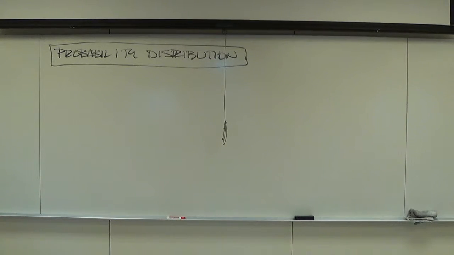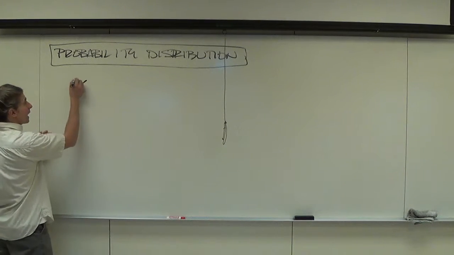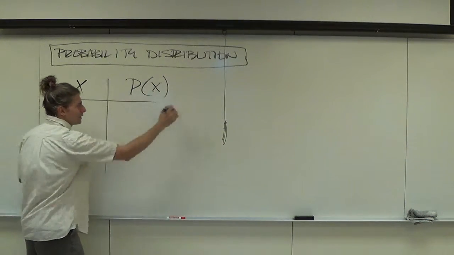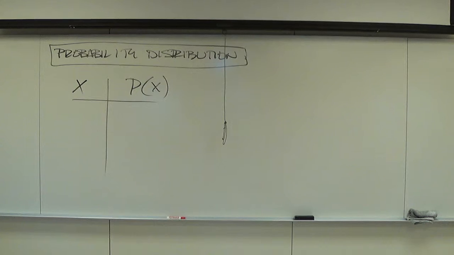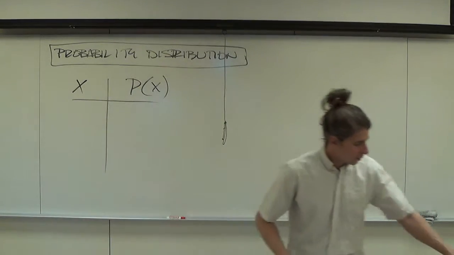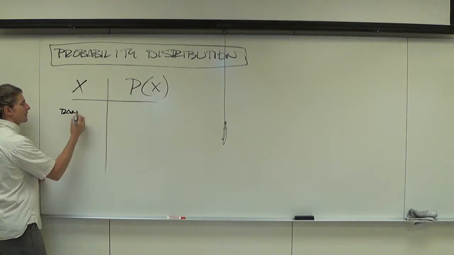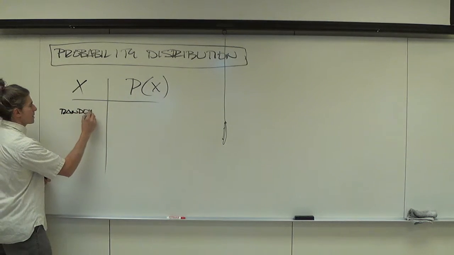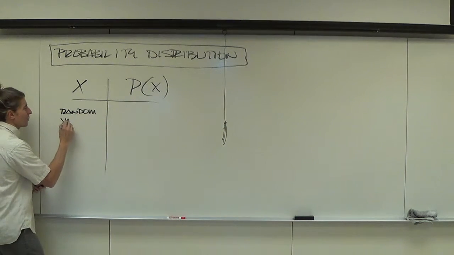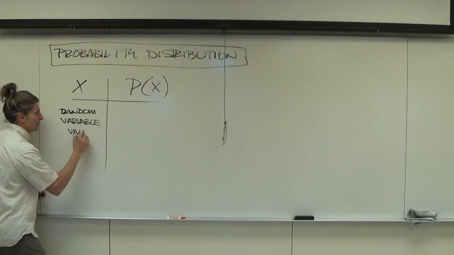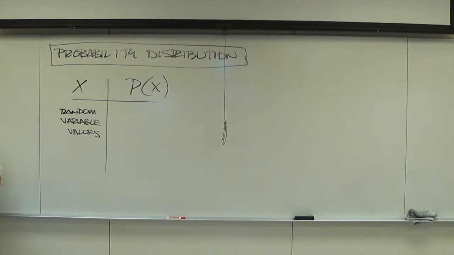Good! And that's really the biggest thing right now, an X column and a probability of X, P of X column. Love it! Beautiful. You remember that? I'm stoked. What went here? Random variable values. Yes! The values of your random variable. The random variable values. Good.